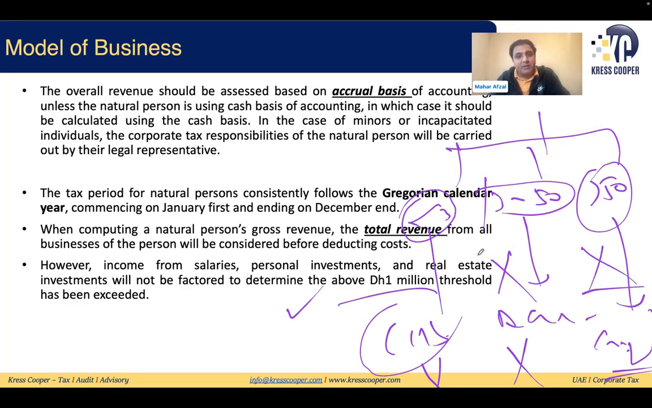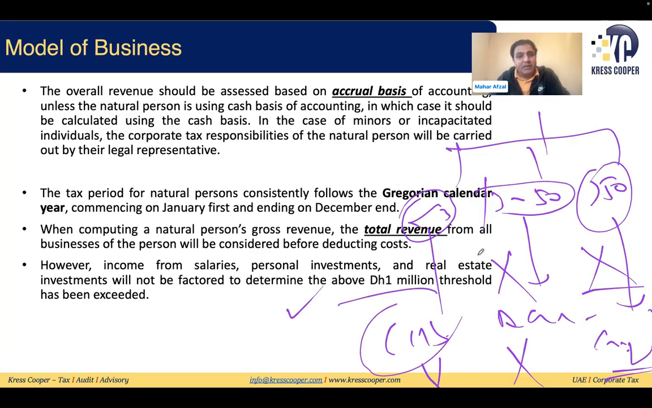The overall revenue should be assessed based upon the accrual basis of accounting, unless the natural person is using the cash basis of accounting. We know when they will be using the cash basis of accounting, and when they will be using the accrual basis of accounting. Whatever the mechanism, as I mentioned, that we are using, we need to apply the same mechanism to calculate the overall revenue of the natural person.